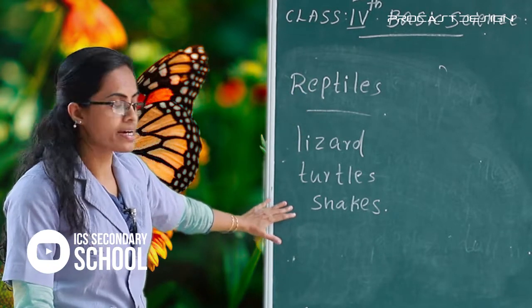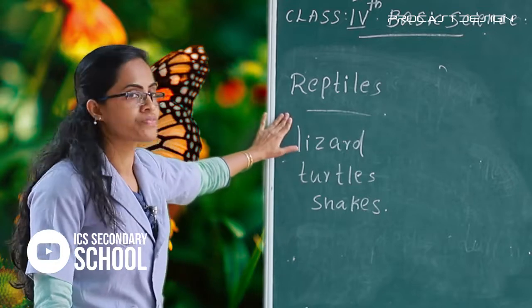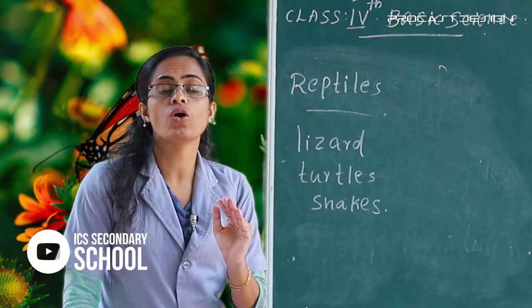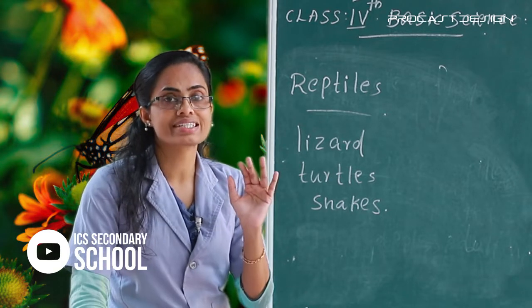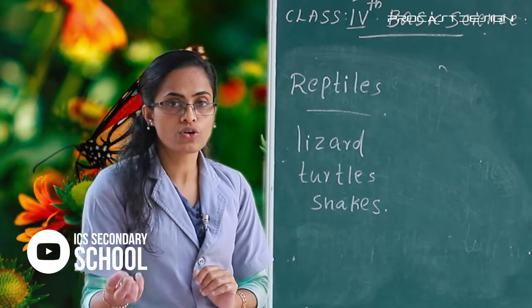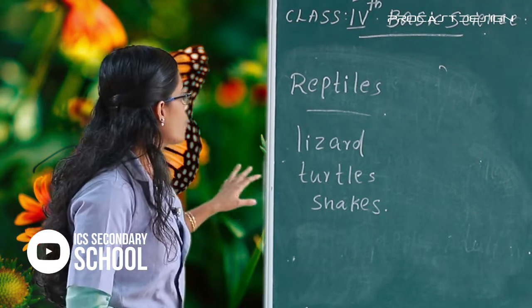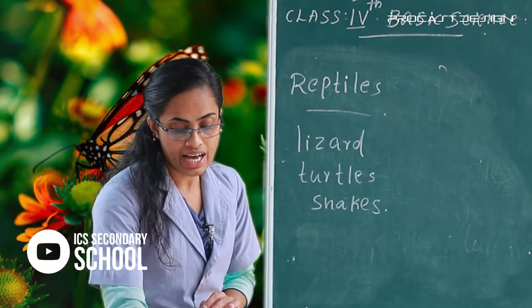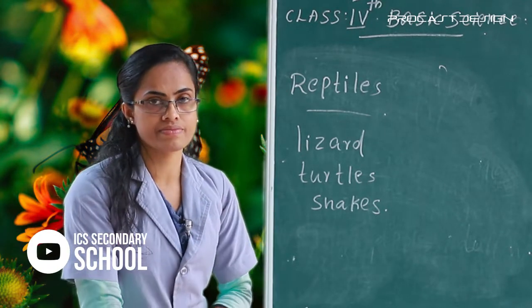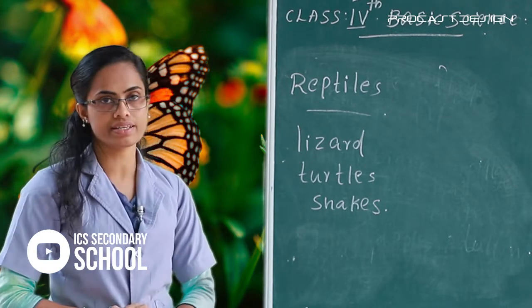Then what are reptiles and different examples? Reptiles means the animals that crawl or creep and have skins covered with scales. Do you all understand what crawl is?